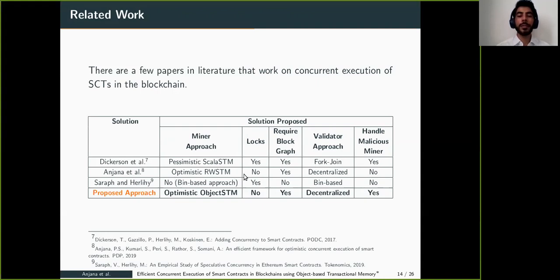Anjana et al. propose an optimistic retry scheme. They do not use logs. They require the block graph. They propose a decentralized approach, which is more efficient than the fork-join approach. They do not handle the malicious miner.